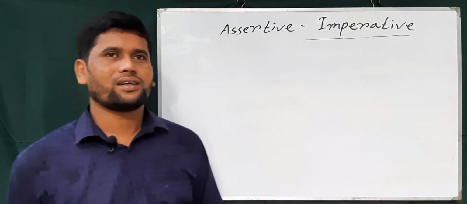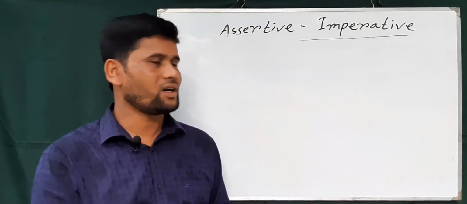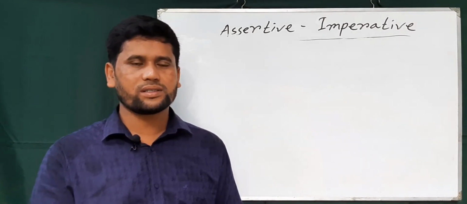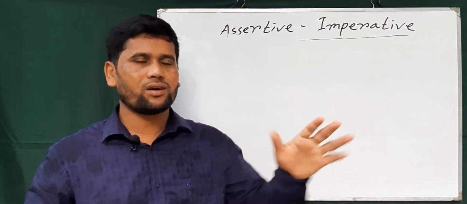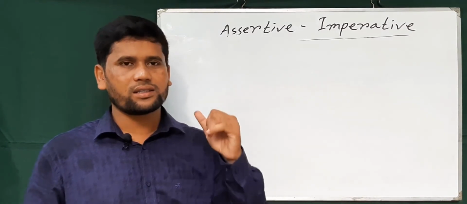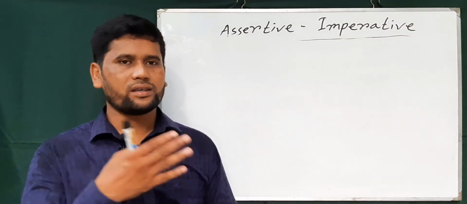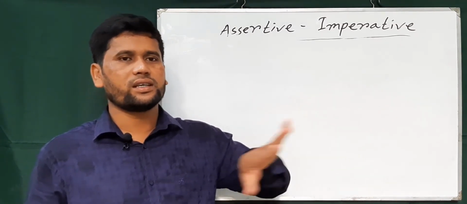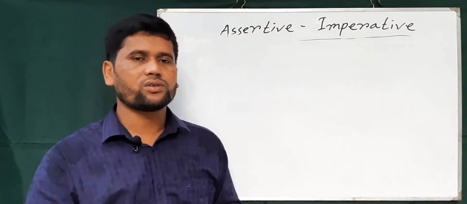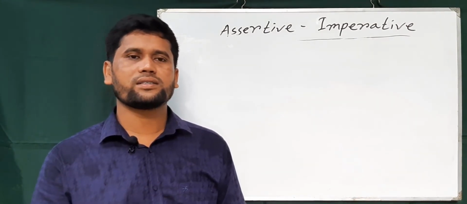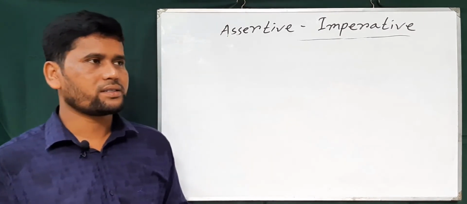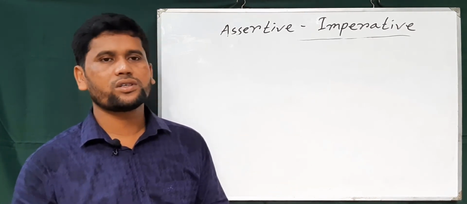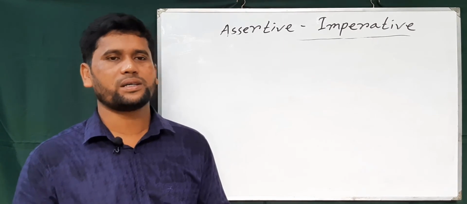So dear students, I would like to repeat the whole class before you. You know, when an assertive sentence starts with second person, just delete second person or subject plus should and start with the base form of verb. By following this you can change any assertive to imperative. When you find second person, just delete second person like you and start with verb to make the sentence into imperative. And when the assertive sentence starts with second person but the sentence is negative, then you can use don't or do not at the very beginning of the imperative sentence.